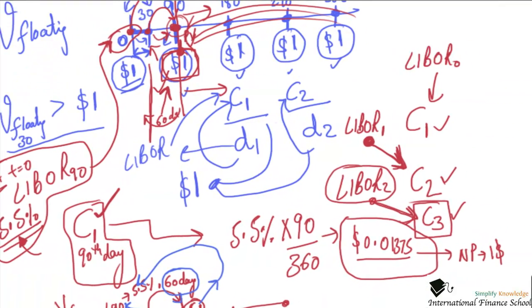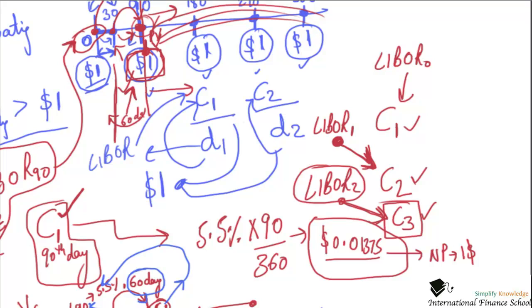So to get the value of a floating bond, I have to look at the immediate floating cash outflow, which is this number per dollar, so $0.0137. I need to discount it.